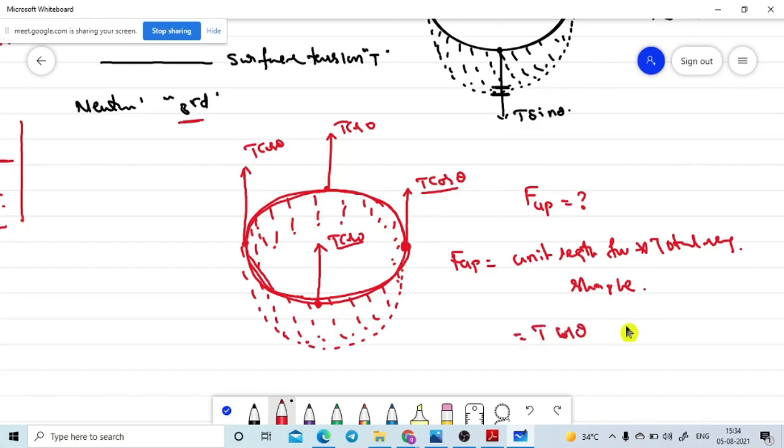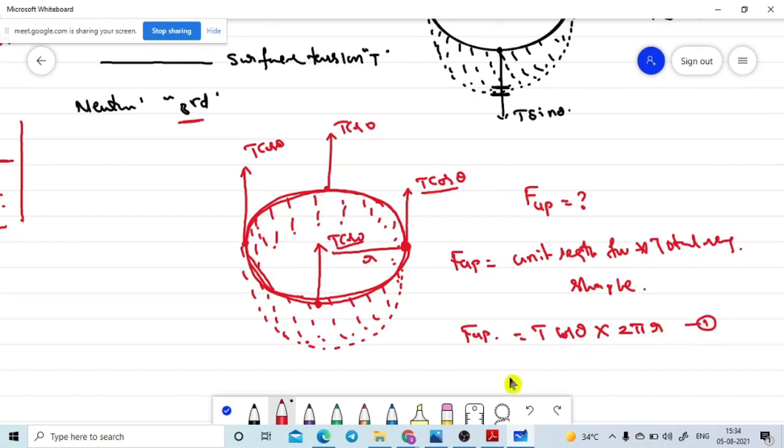The board is not working perfectly today. So what is the total length of the shape? The total length of the circular shape is nothing but the circumference of the circle, na? Are you getting or not? Because this tube has radius small r, it is equal to 2 pi r. So we got the upward force. We got one of the equations.